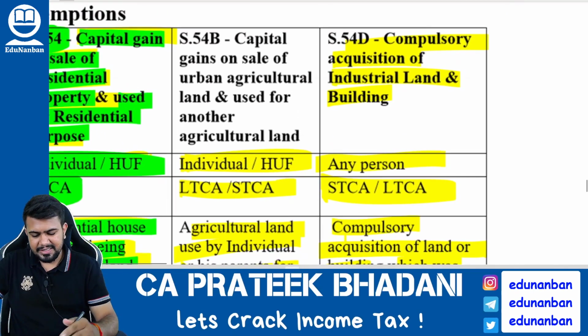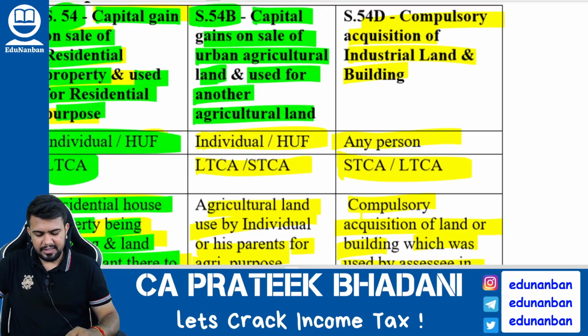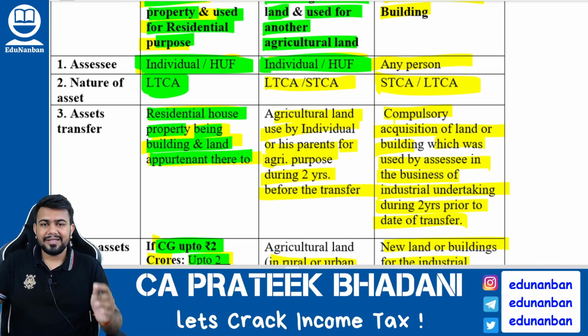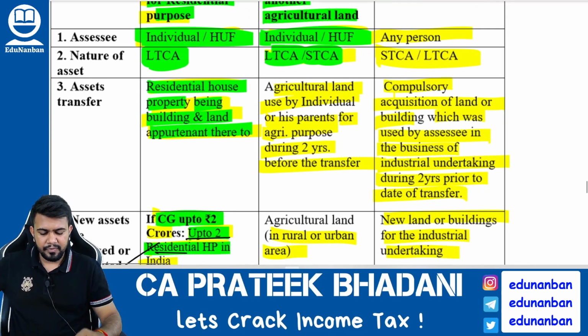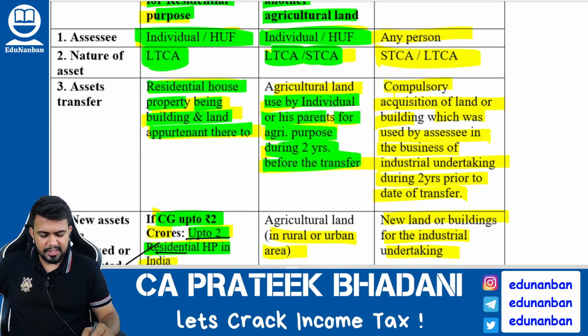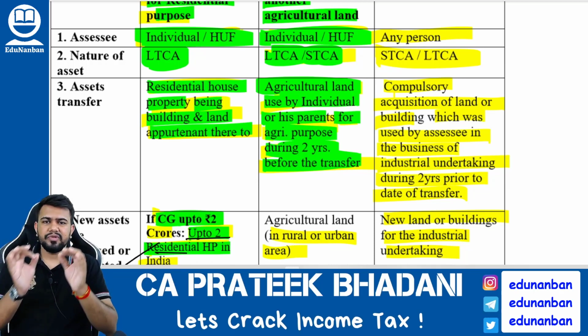Now let us discuss the next section, that is section 54B. Capital gain on sale of urban agricultural land and used for buying another agricultural land. This section is also applicable only for individual and HUF, and it does not matter whether the urban agricultural land is a short-term or long-term capital asset. It does not matter. But what matters? The urban agricultural land should be used by the individual or his parents for agricultural purpose during the 2 years before the date of transfer. Now listen very carefully. There should be an individual or HUF.